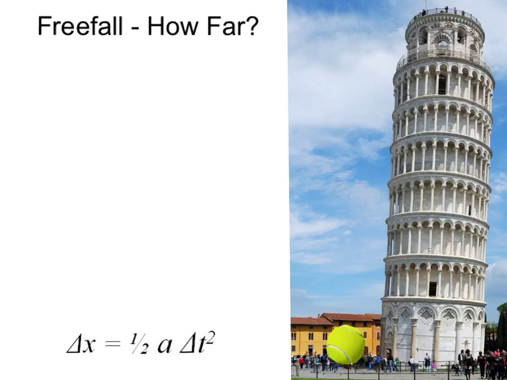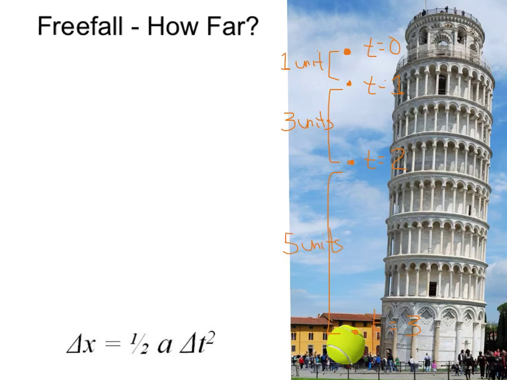So let's say the tennis ball started right here, and we'll call that time 0. After the first time interval, not necessarily 1 second, the tennis ball was here. After the second time interval, the tennis ball was here. And after the third time interval, the tennis ball is where it is now. So let's look at the distance it fell. Well, Galileo noticed that it fell 1 unit of distance in the first time interval. He then noticed it fell 3 additional units in the second time interval. He then noticed it fell 5 additional units in that third time interval.